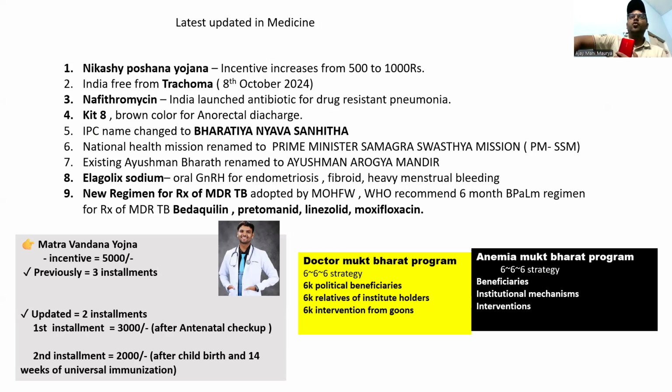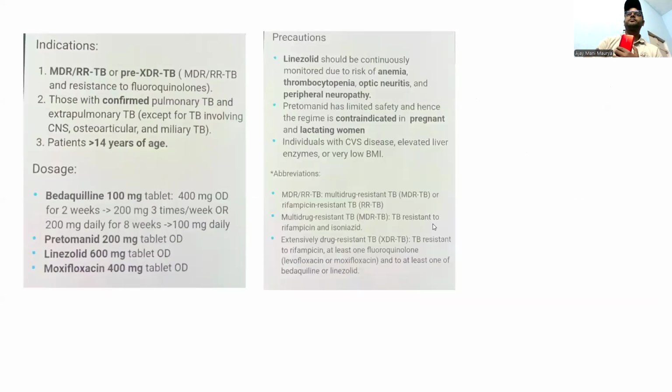Elagolix sodium oral for endometriosis, fibroid, and heavy menstrual bleeding treatment. There is a new regimen for the treatment of MDR-TB: for 6 months, bedaquiline, pretomanid, linezolid, moxifloxacin. The Doctor Mukt program, guys, given in 2 installments. The first installment is 3,000 rupees, the second installment is 2,000 rupees. Also the indication and precaution for the MDR-TB.